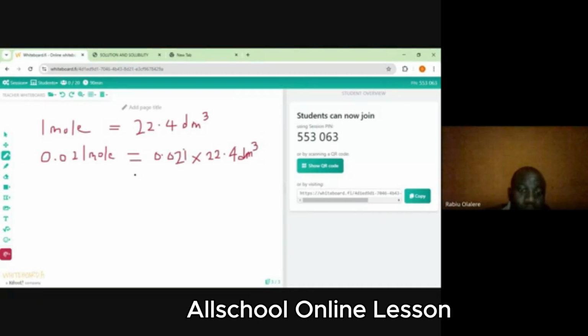So this is the volume, so that means the volume of H2S that is in the air is 0.47 dm³. So you convert this to percentage. So what will be the percentage of H2S in the air now? It is 0.47 divided by what's the volume of the air?